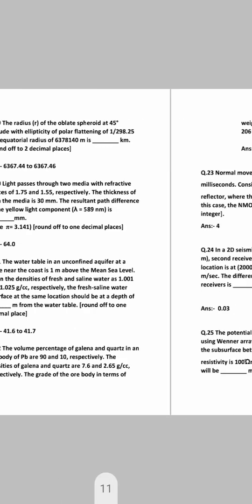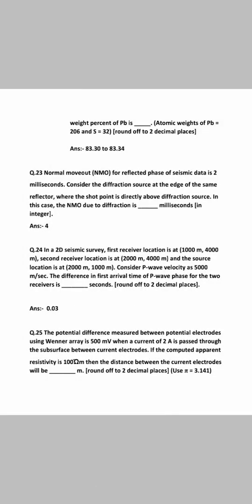Question number 22. Volume percentages of galena and quartz in an ore body of lead are 90 and 10 respectively. The densities of galena and quartz are 7.6 and 2.65 g per cc respectively. The grade of the ore body in terms of weight percent of lead is 83.30 to 83.34. So we move on to our next question, question number 23.